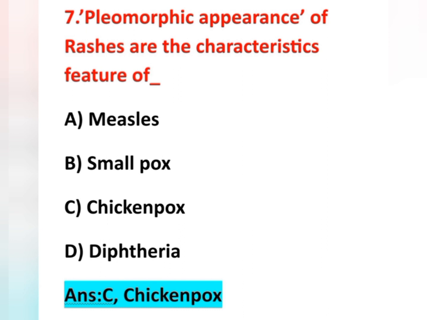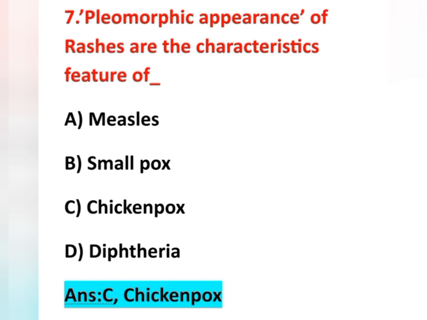The main symptoms of this chickenpox are mild or moderate fever, backache, anorexia, shivering, malaise, and the rashes. And our question is pleomorphic appearance of rashes.